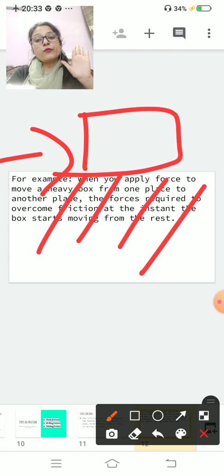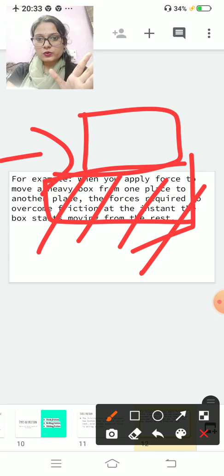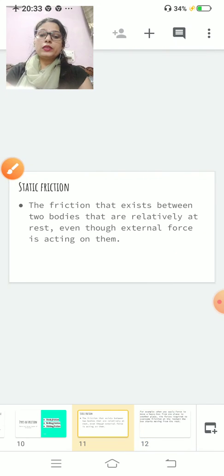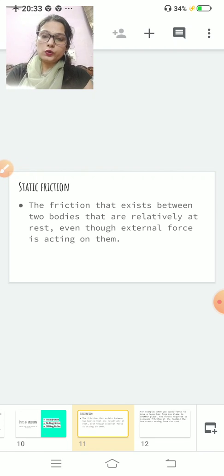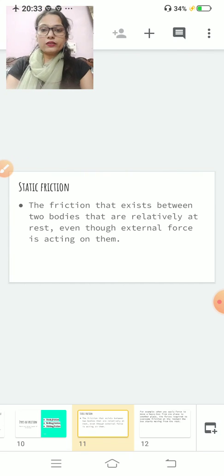Now if you want to shift that box, what will you do? You will apply a force more than your friction force, which opposes the motion. This type of friction is known as static friction. Which type of friction is known as static friction? If friction is produced between bodies at rest. Clear? I am reading once more. The friction that exists between two bodies that are relatively at rest, even though an external force is acting on them, is known as static friction.